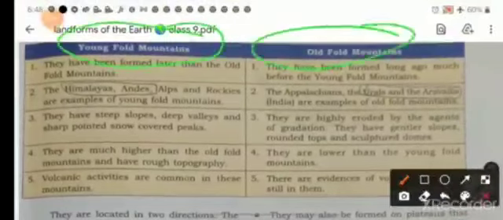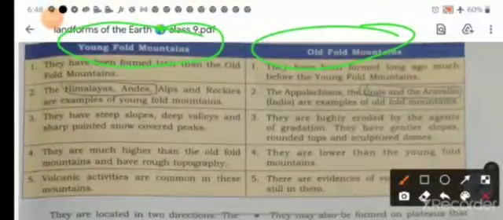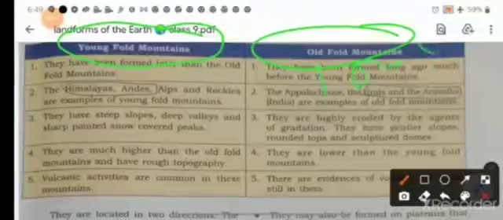Here the first one is young fold mountains have formed later than the old fold mountains. It takes 10 million years ago and it takes at least 100 million years ago.